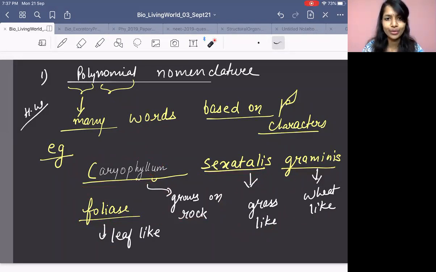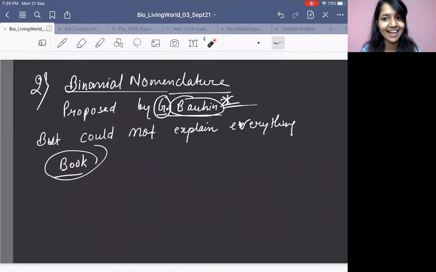And then there was trinomial nomenclature as well. No need to remember all of it. I'm just telling you a brief history of how it all started. Then a man came up, and that was Bauhin. Bauhin. So you know what he proposed? He proposed binomial nomenclature.